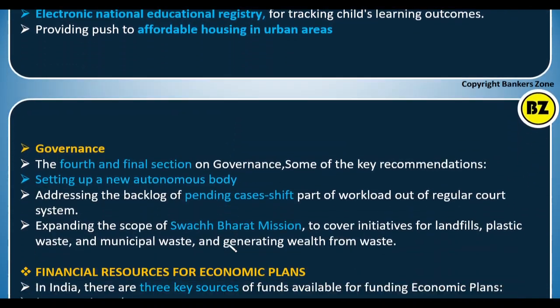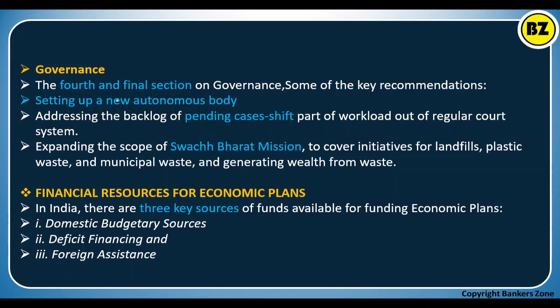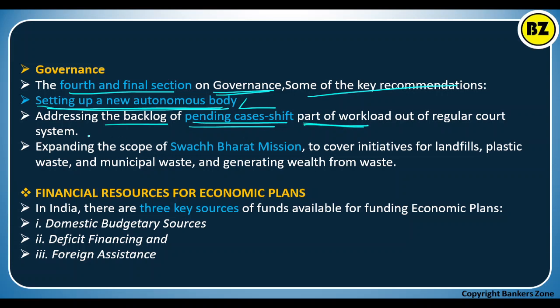Now in the inclusion, now next is the governance. The fourth and final section is the governance. Okay, in that they are saying on governance some of the key recommendations. What are the recommendations? See, setting up new autonomous bodies. If required, they will set up the new autonomous bodies. Addressing the backlog of pending cases, shifting part of the workload out of the regular court system. So they have addressed basically that a lot of court cases are pending. So they have addressed in the section of governance the pending cases in the court.